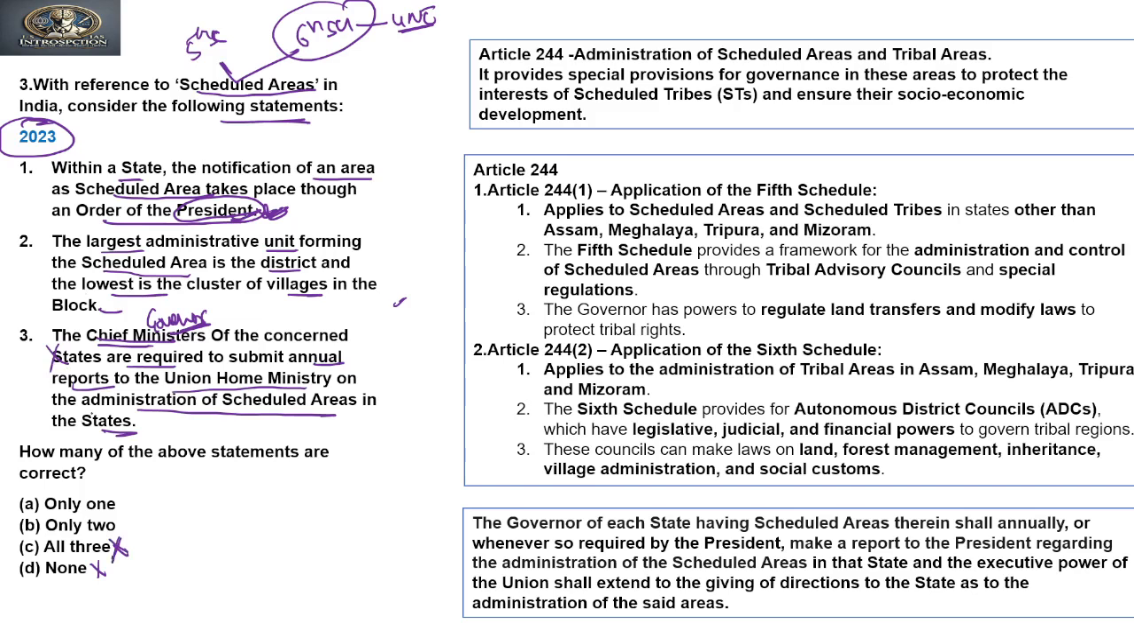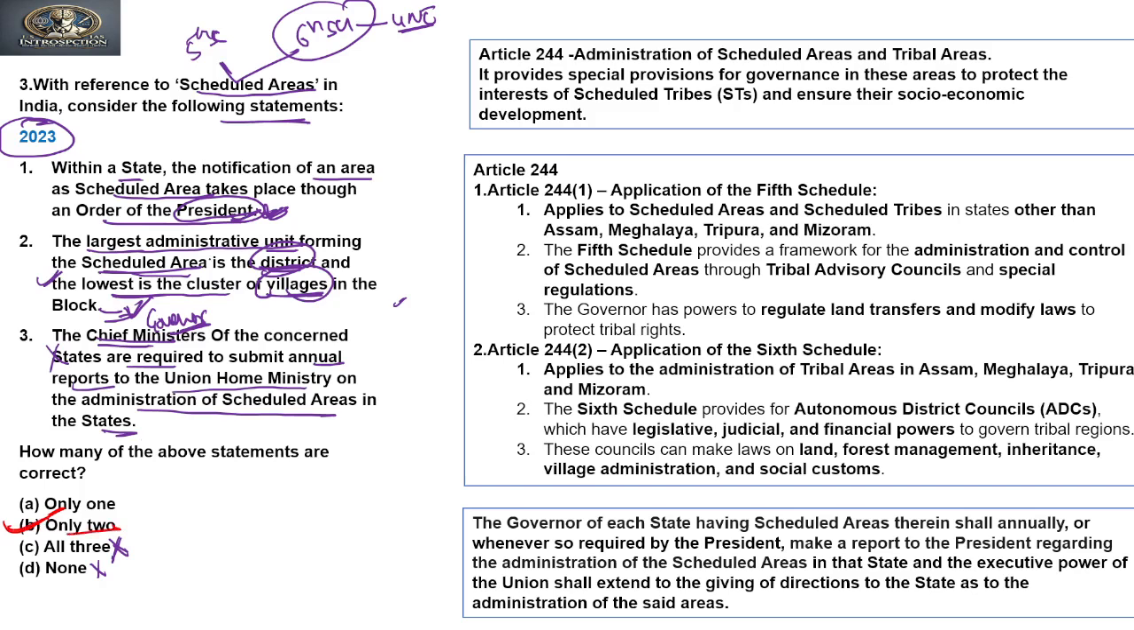Now we are left with only 1 and 2. If 2 is correct, then B is our answer, or if 2 is incorrect, then it is A. So let's analyze the second statement one more time. It says the largest administrative unit forming the scheduled area is the district, and the lowest is the cluster of villages in the block. It is true that the lowest will be a village and the largest is a district. So on this line it is true, and we can say the answer to this question is B.